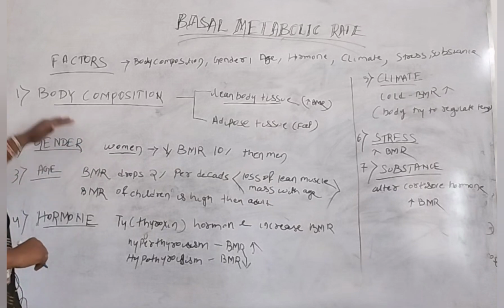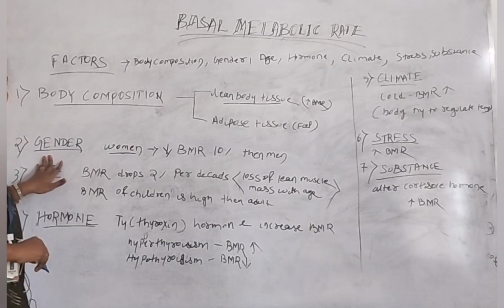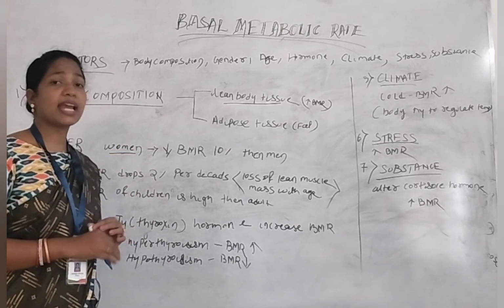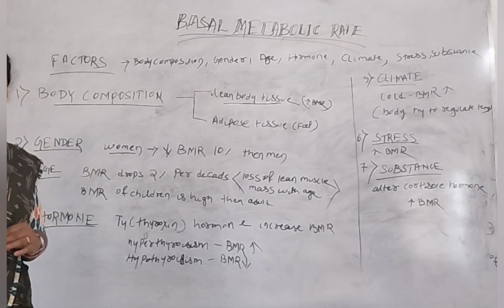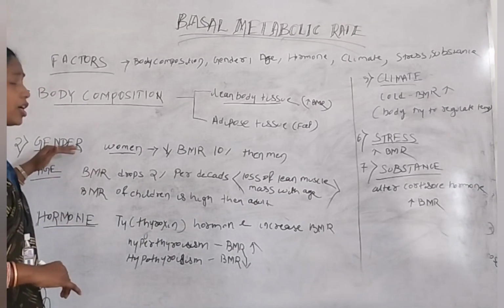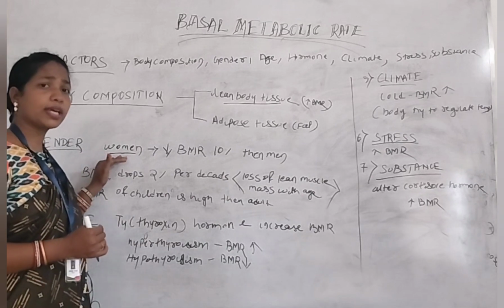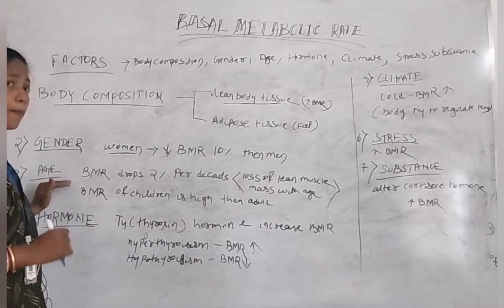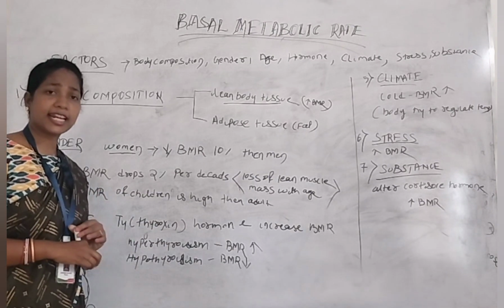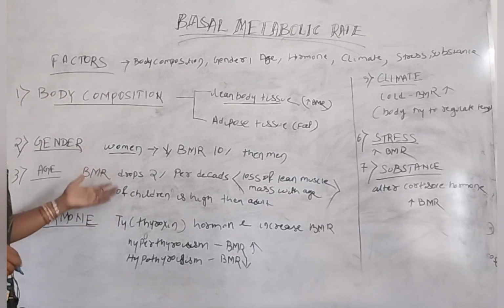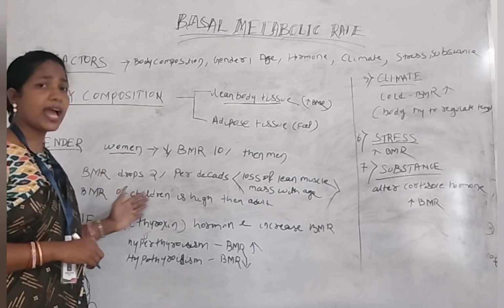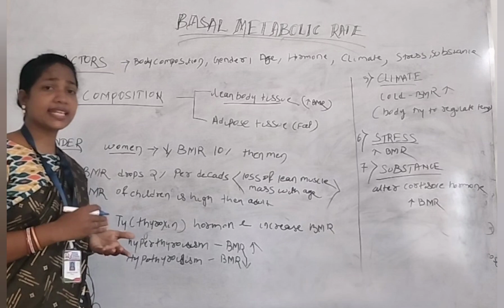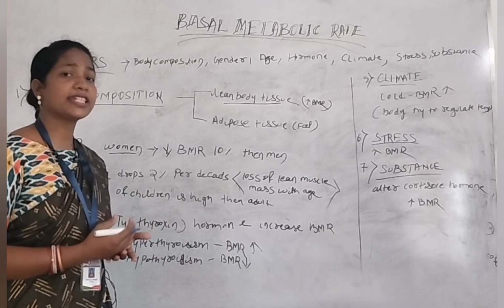So the first factor is body composition, and the second factor is gender. In body composition, the person who is lean and thin has an increased basal metabolic rate as compared to a fat person. Next, in gender, the woman has a lower basal metabolic rate as compared to men. Next one is age. If we compare the basal metabolic rate of a child and an adult, then the child has an increased basal metabolic rate as compared to the adult. Then also as we grow, as our age increases, our basal metabolic rate also decreases.